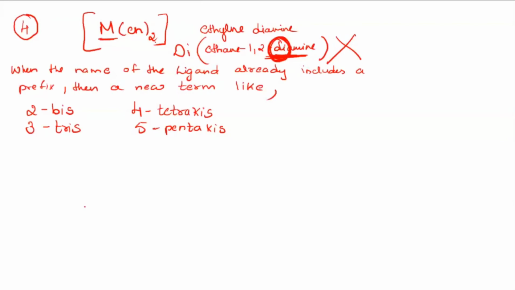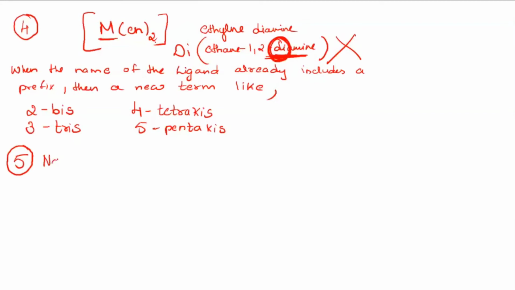Okay, now let's see the next rule, the fifth one. I'll continue here itself. In case you have not finished writing, you can continue writing, but keep listening. The fifth rule is, when you're naming this coordination compound, you should start with a small letter, okay? Not like when you name an organic compound, where we start with a capital letter. Here it is opposite. When you are naming the whole coordination compound, your starting letter should be a small letter.